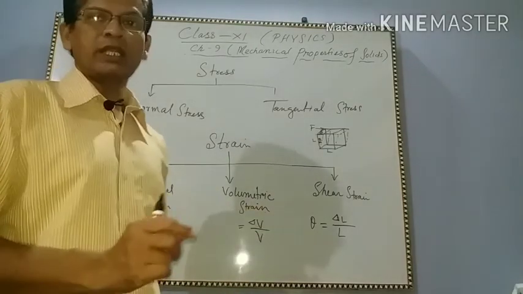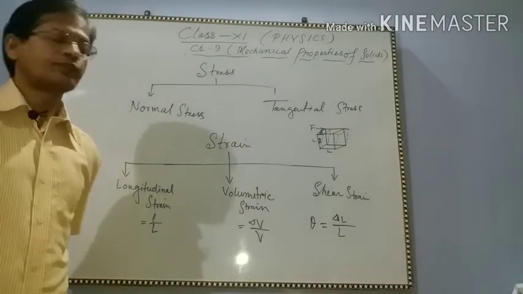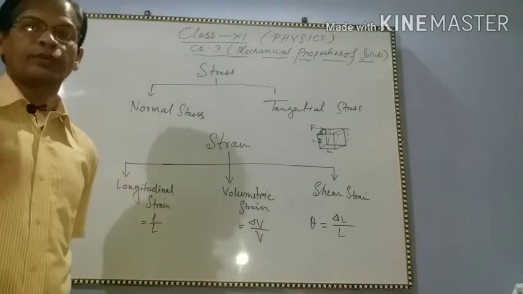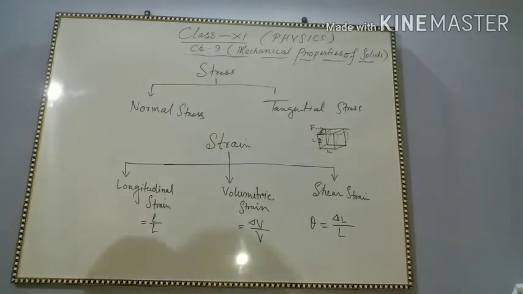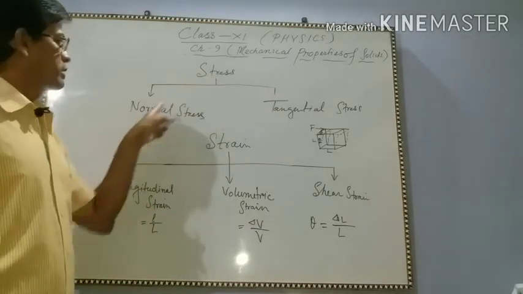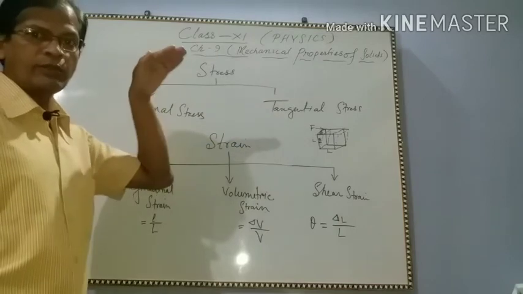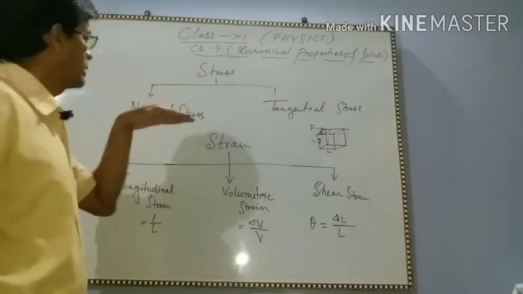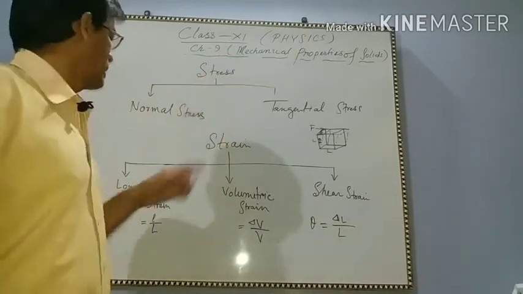So this is the shear strain. Now we are going to Hooke's law. First we are going to elastic limit. Clear? Stress: normal stress and longitudinal tangential stress. Normal means normal to the surface it will act. Tangential stress means tangent to the surface it will act.